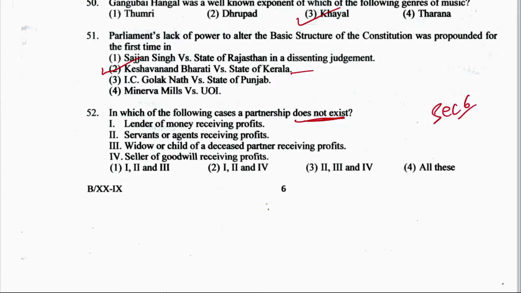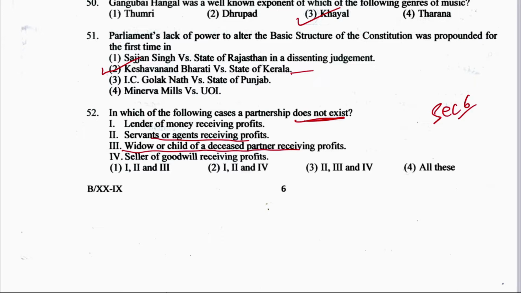It says the receipt of such share or payment by the lender of money to persons engaged or about to engage in any business, B, any servant or agent as a remuneration, or C point, by the widow or child of a deceased partner as annuity, and D point, by a previous owner or part owner of the business as consideration for the sale of goodwill or share thereof.